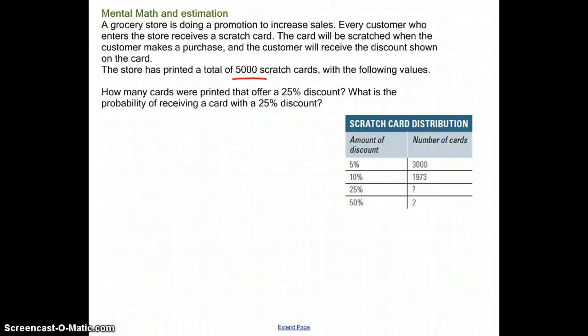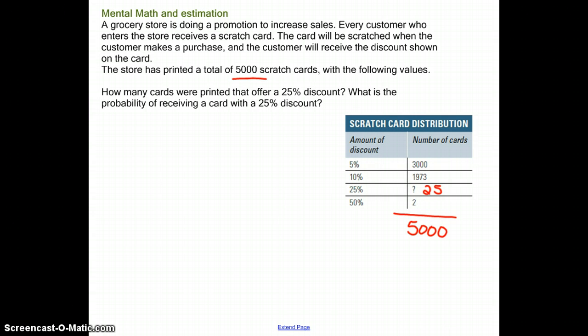So we need to figure out how many cards give 25% off. Now the key to this question is that this number of cards has to total 5,000 because every card does have some kind of discount. So we're going to go 5,000 minus 3,000 minus 1973 minus 2 to get a total of 25 cards have 25% off.